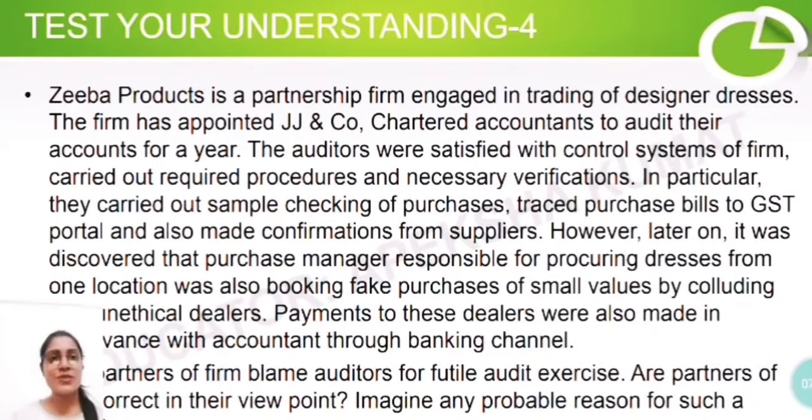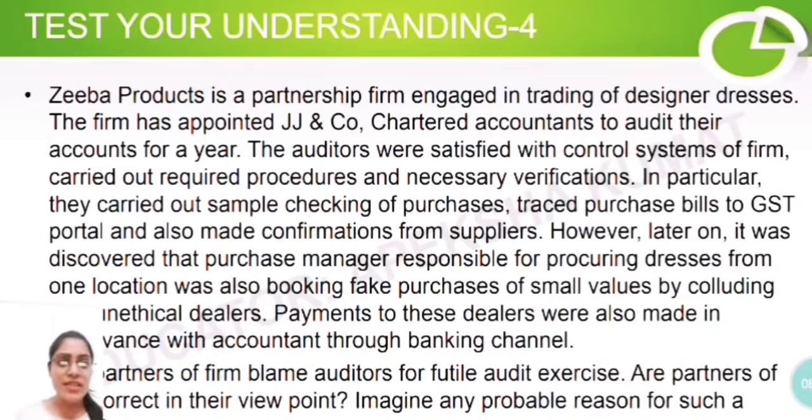Now there is the fourth test your understanding question. Ziba Products is a partnership firm engaged in trading of designer dresses. The firm has appointed JJ and Company, chartered accountants, to audit. Auditors were satisfied with the control system, carried out certain procedures and necessary verification.